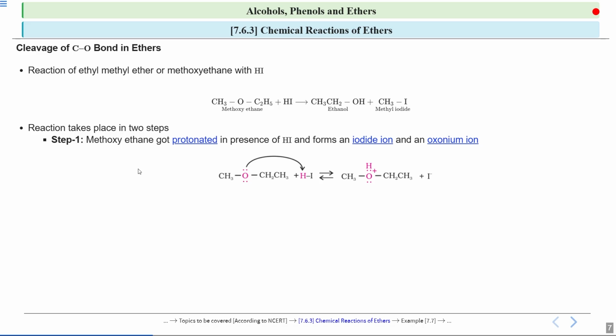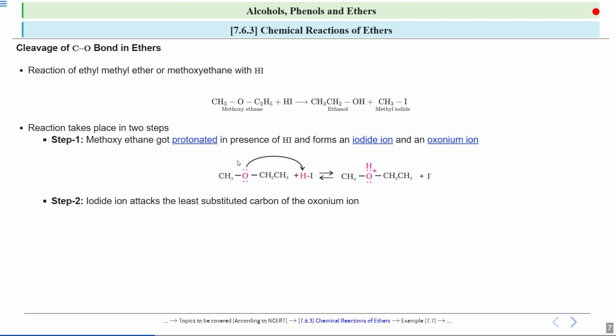Now this oxygen has lone pairs, so it can donate its lone pair to this hydrogen. So in the first step, this methoxyethane will get protonated. You will see with this oxygen you have this hydrogen and you get a plus charge on this oxygen. So this methoxyethane is getting protonated and this iodide ion leaves from here. So you get one oxonium ion and one iodide ion. Okay.